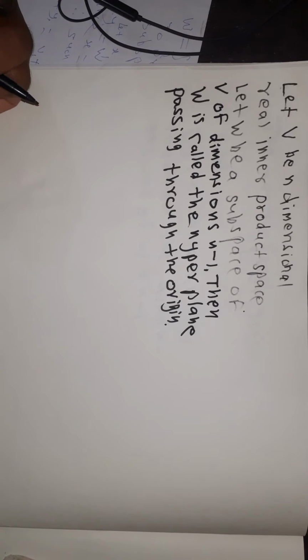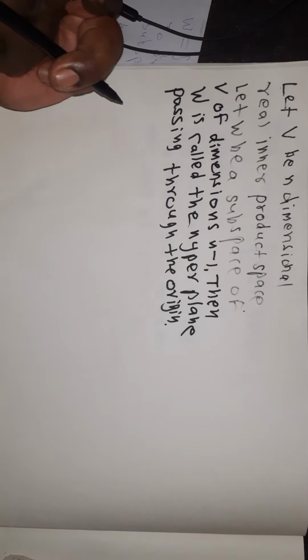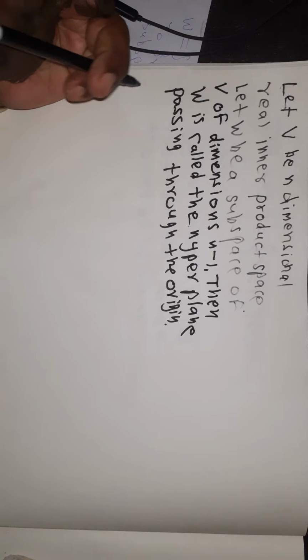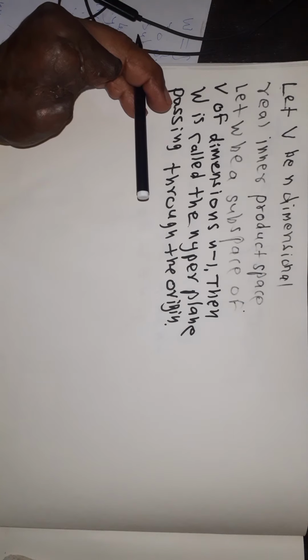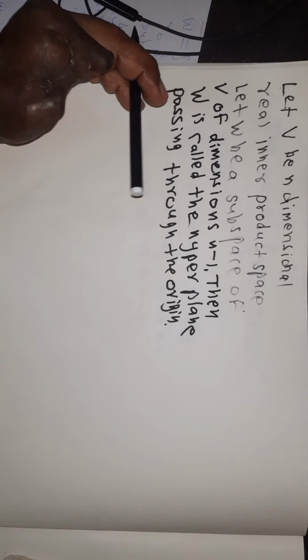Now in case of two dimensions, this hyperplane is a straight line passing through the origin. In case of three dimensions, this hyperplane is a plane passing through the origin.